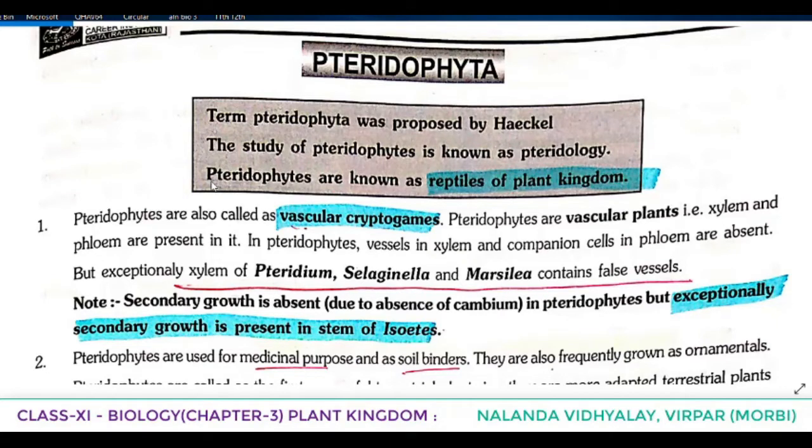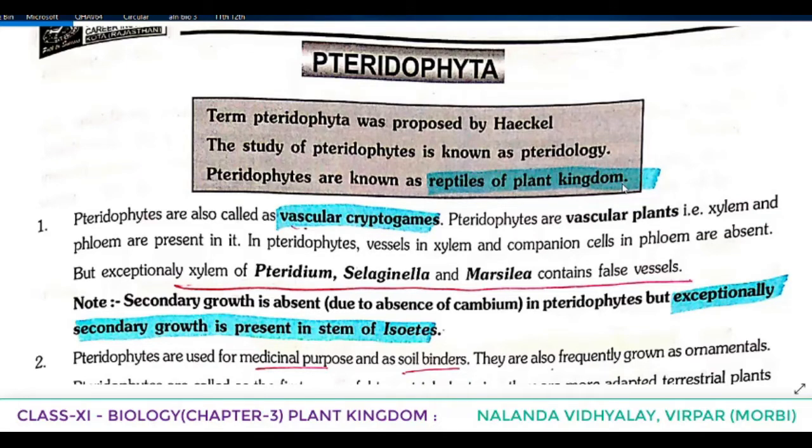Here you have to understand, we write the spelling P-T-E-R-I-D-O-P-H-Y-T-A, but the pronunciation is pterido. The P is silent, so please take care of that. So two points we covered. The term Pteridophyta was proposed by Haeckel. The study of pteridophytes is known as pteridology. Pteridophytes are known as the reptiles of the plant kingdom.